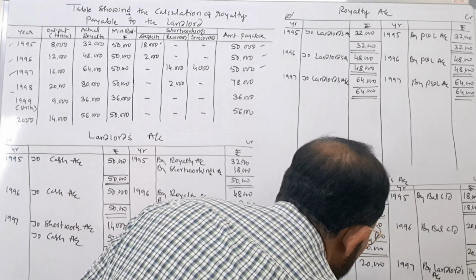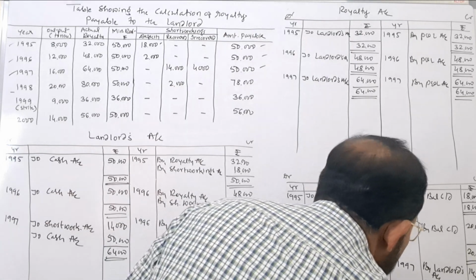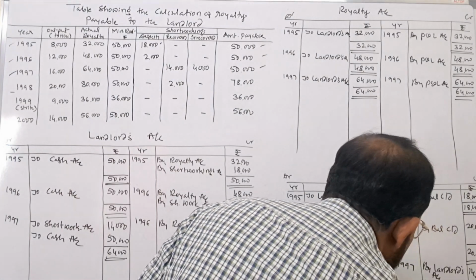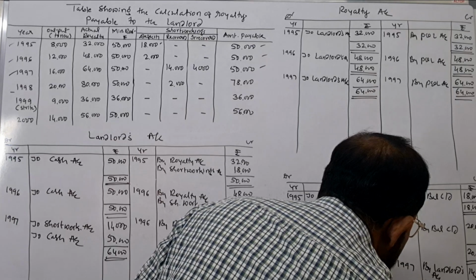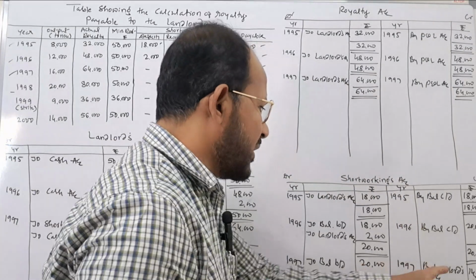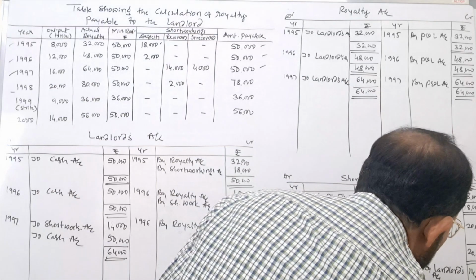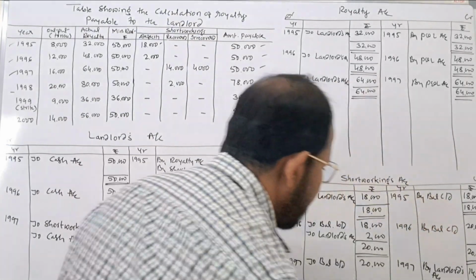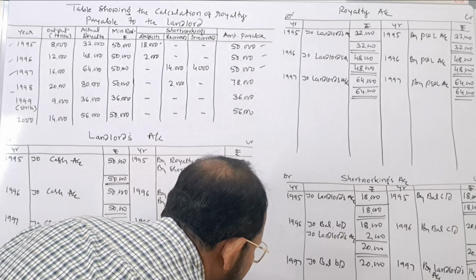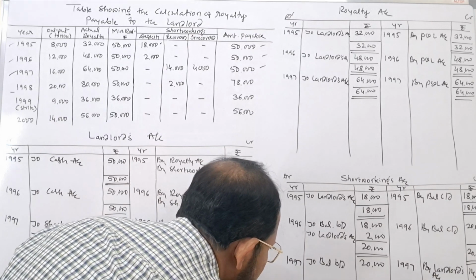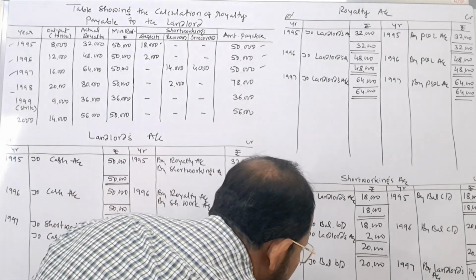Here you see rupees 20,000. Here we write rupees 20,000 and balancing figure we write by balance carried on. Out of 20,000, 18,000 got adjusted and the remaining balance of rupees 2,000 we write as the closing balance. That will become the opening balance for the year 1998. To balance brought down rupees 2,000.